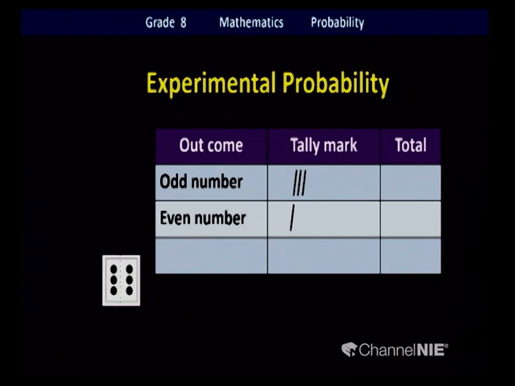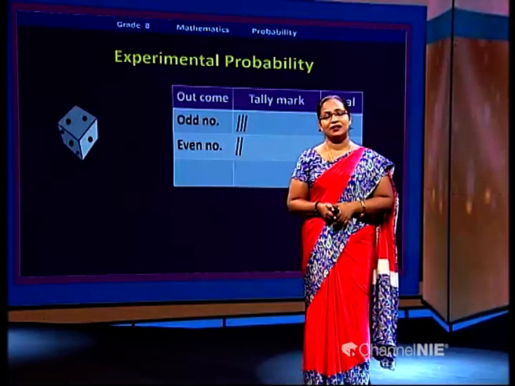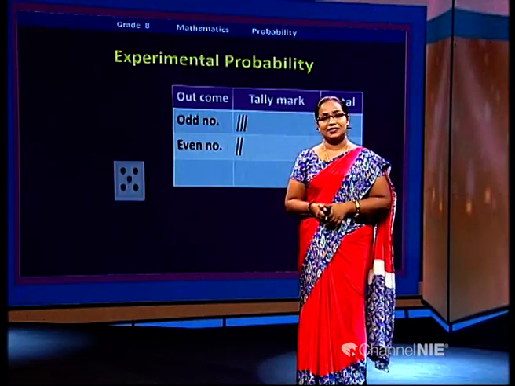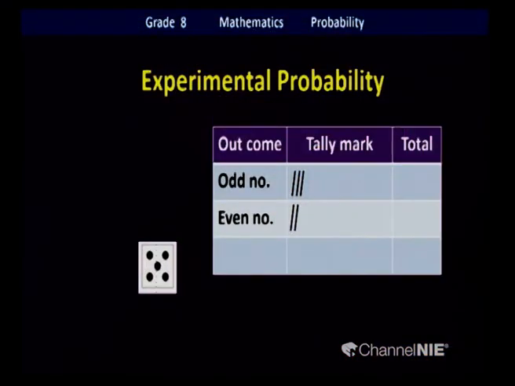This time you got number 6. Is it odd or even? It is an even number. So mark the tally. Good. Here we go again. We're going to roll the die. Oh, it is number 5. I told you earlier it's more likely to get odd numbers. So you mark the tally mark.